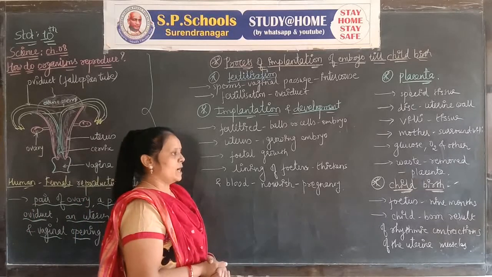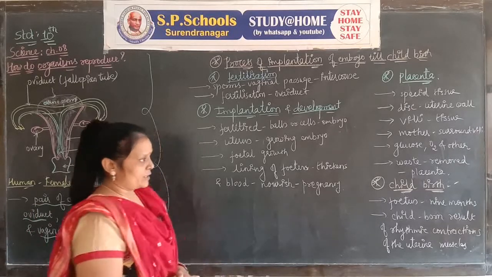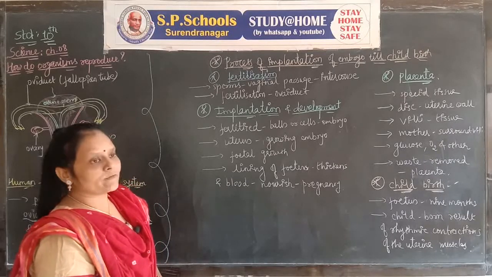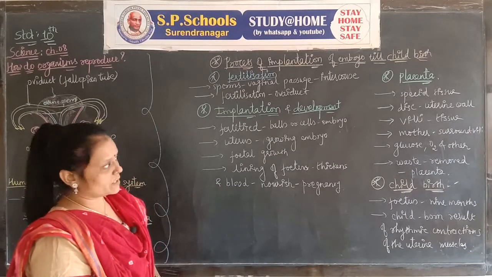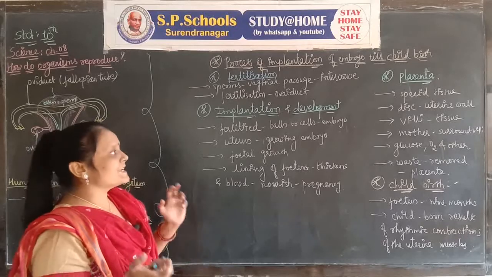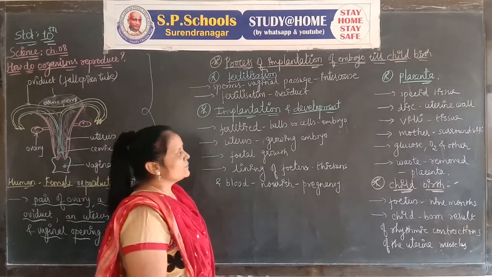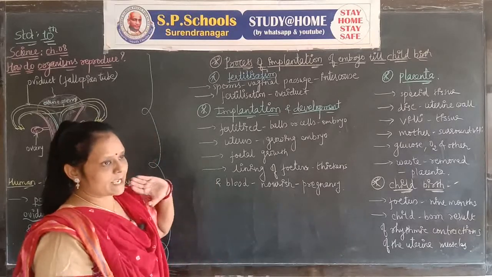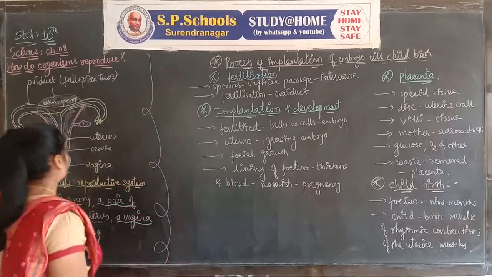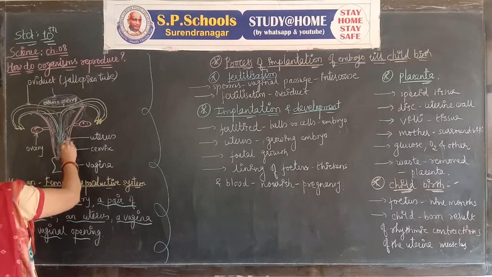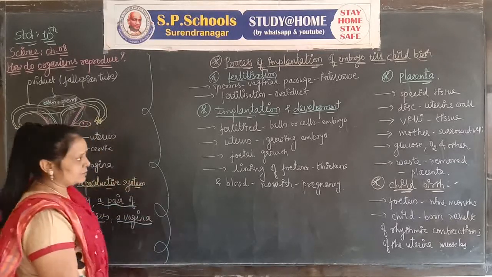Specialized tissue can develop. It is called placenta. It is a disc-like structure which is embedded in the uterine wall. It can develop with villi-like tissues, and this type of villi can be developed in the mother's body.